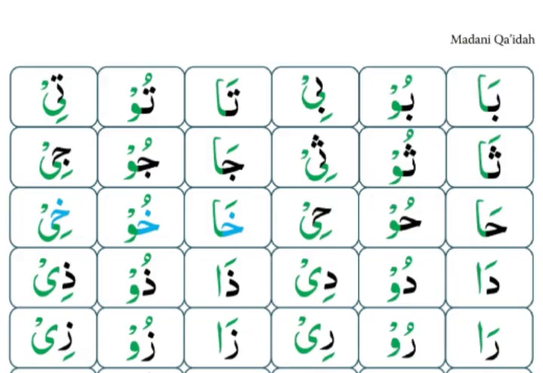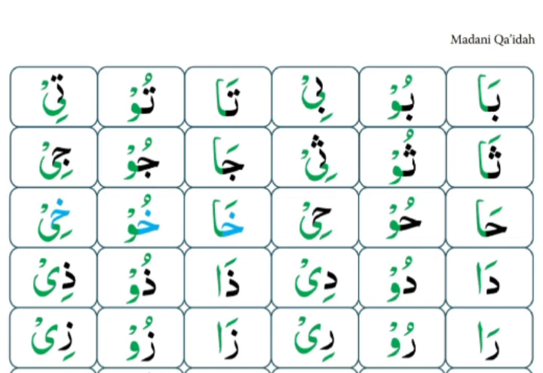Let's see the examples in the lesson. Please open the next page. Look at the first box in line 1. You can see Alif in this box, and before Alif, Zabr is coming. So this Alif is Alif Madda.